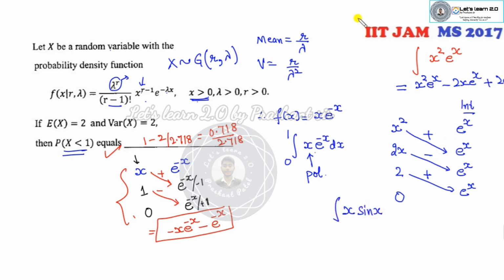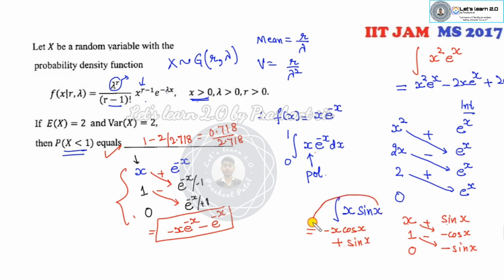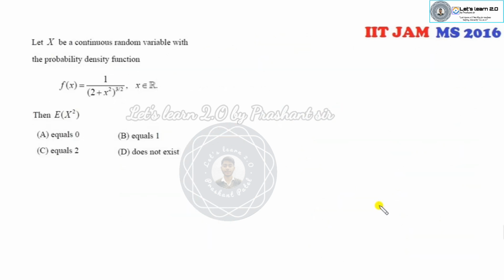Similarly, if you have, say, x into sine x, again you can use the same rule. You can write x and sine x separately. It is a polynomial. You can use the derivative and you can use the integration of this. Minus cos x, minus sine x. Multiply them with the plus minus. So it is minus x cos x minus minus plus sine x, which is the integration of this part. Anyhow, now we can move ahead.